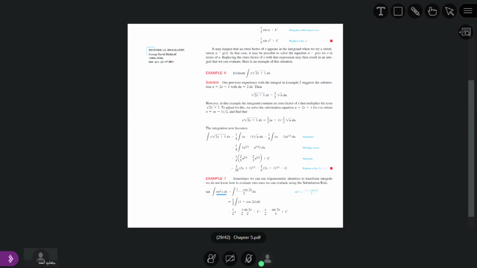Okay, this is a half angle formula. You must memorize this.